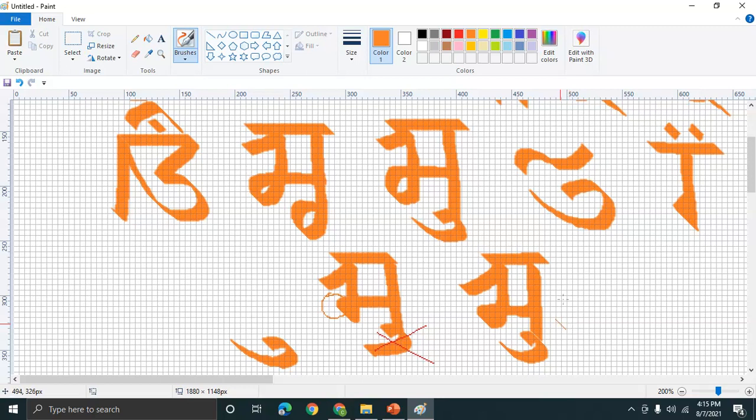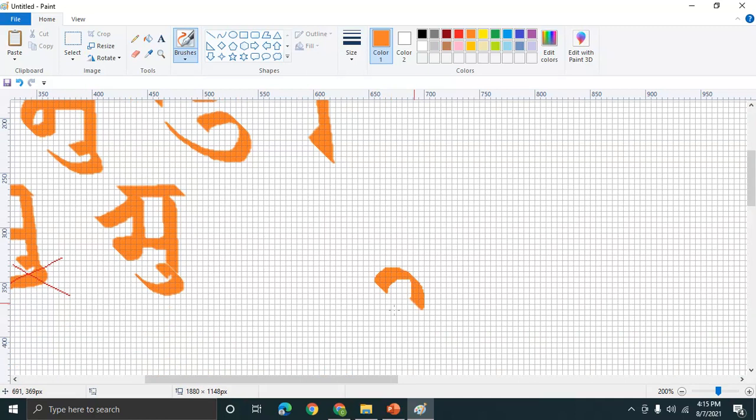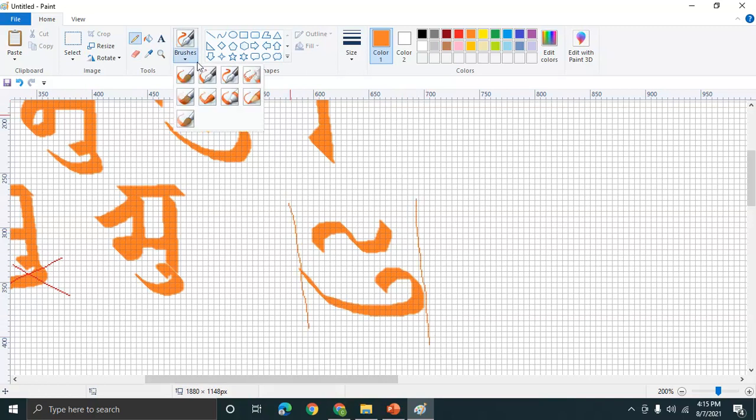Then a few common mistakes I have found in students writing I. This was a common mistake. This is not correct. Why? Because the width of the symbol below is much broader than the one above. That is not correct. You have to keep them equal and symmetric.